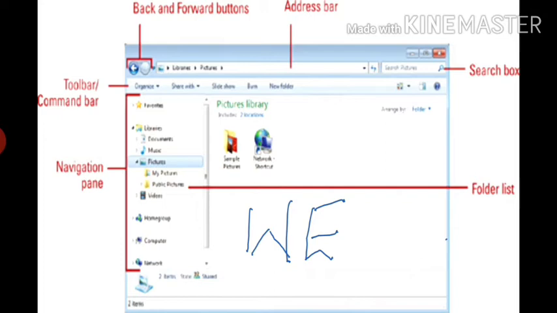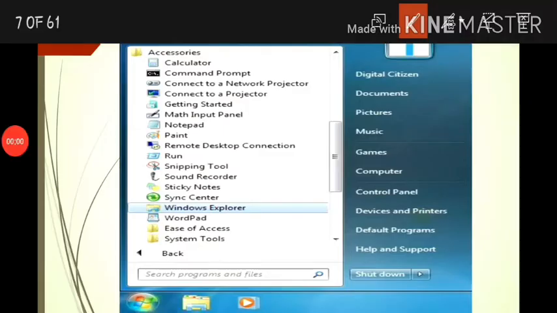Through it, we can delete the file and folder, and we can copy the file and folder from one drive to another drive, and we can move the files and folders. Ways to access the Windows Explorer. Here are the steps to access the Windows Explorer. First, click on Start button and then click on All Programs and then Accessories. In Accessories, select the option Windows Explorer.